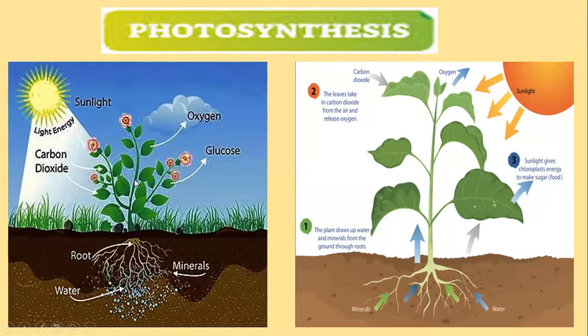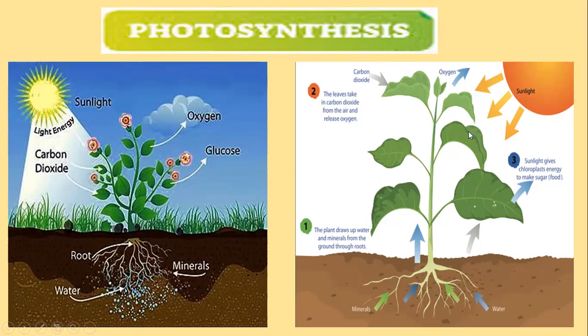Then the plant makes oxygen and glucose. Glucose means the food of the plant. The food is produced in the leaves and they give out oxygen, and they use some part of the glucose and oxygen for their growing and give away the rest.